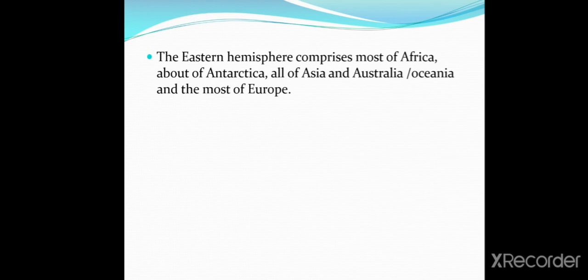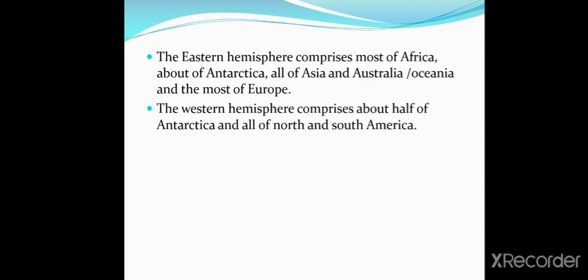The eastern hemisphere comprises most of Africa, about half of Antarctica, all of Asia and Australia, Oceania, and most of Europe. The western hemisphere comprises about half of Antarctica and all of North and South America.